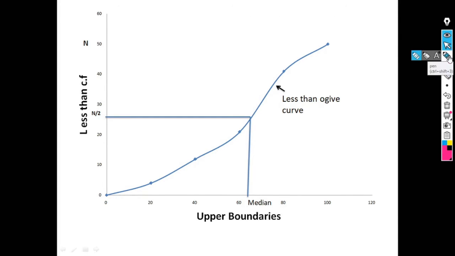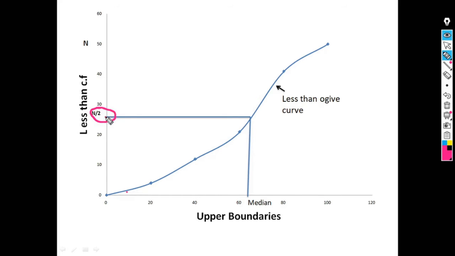So for drawing the median graphically, firstly we have to draw the less than type of Ogive curve. Then we have to locate the point n by 2 on the y-axis.